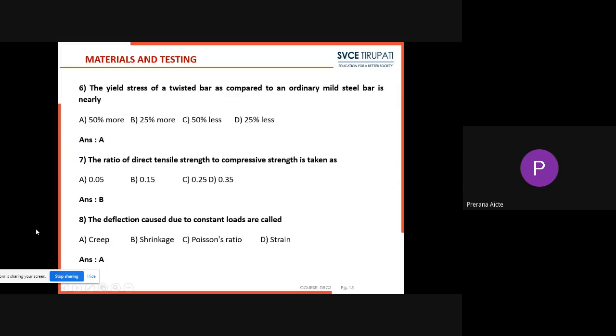Next question, the eighth question. The deflection caused due to constant loads is called a creep. Option A, creep. Option B, shrinkage. Option C, Poisson's ratio. Option D, strain. As you already know, the deflection due to constant loads is called creep. So option A will be correct. All these questions are previously asked questions in GATE.